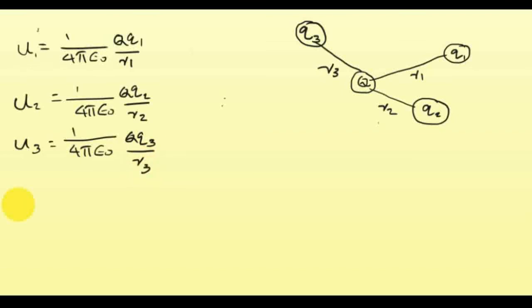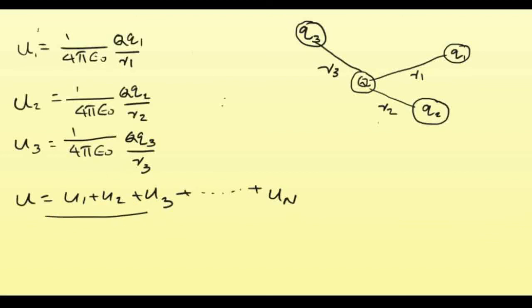Then what is the total potential energy? Total potential energy is U is equal to U1 plus U2 plus U3. That means it is simply an algebraic addition of the potential energy due to individual charges. And for any number of charges, you can extend this equation as U1 plus U2 plus U3 plus etc. up to Un.